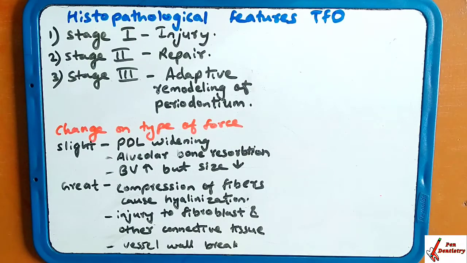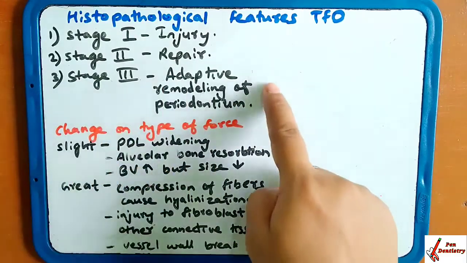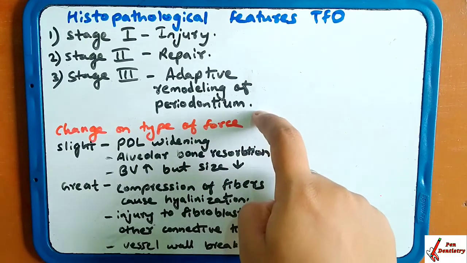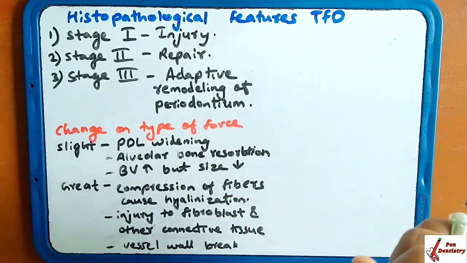Histopathological features of TFO. What happens when the injury takes place, from where the injury starts and up to where it reaches, is told in histopathology. Here the histopathology is divided into three stages. The first stage is injury, the second is repair, and the third is adaptive remodeling of the periodontium. Remodeling takes place at the last stage. Okay, in the first step, injury.